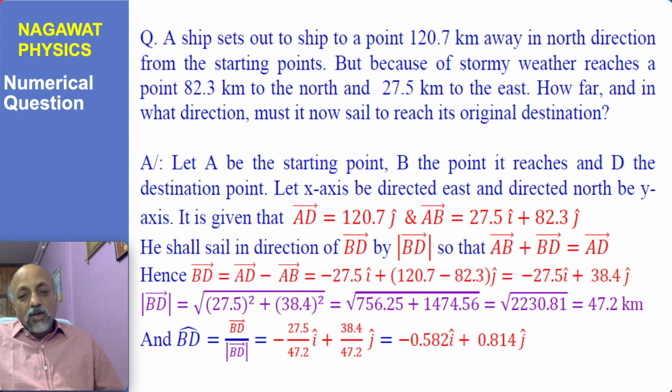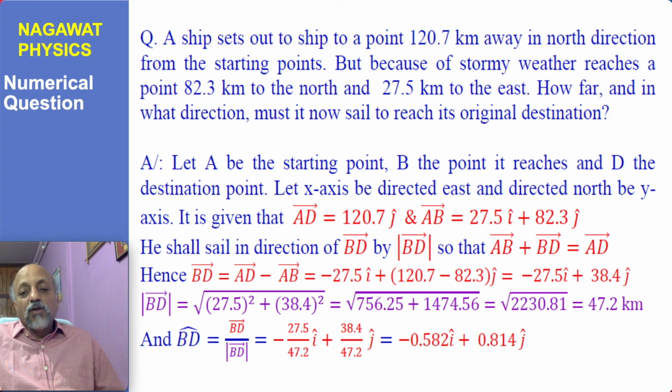Complex calculation: you have to multiply 27.5 by 27.5, you get 756.25; you multiply 38.4 by 38.4, you get 1474.56. When you add 756.25 plus 1474.56, you get 2230.81.